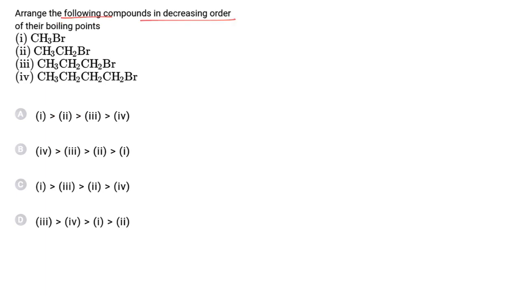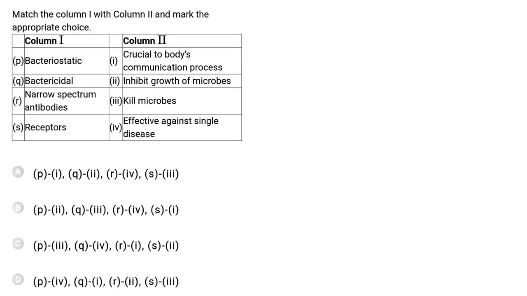Arrange the following compounds in decreasing order of their boiling point. Now, the boiling point of alkyl halides increases with increasing molecular weight, because with increasing molecular weight van der Waals force increases, and with increasing van der Waals force of attraction the boiling point also increases. So the maximum boiling point is present in 4, then 3, 2, and 1, because boiling point depends on molecular weight and van der Waals force of attraction.